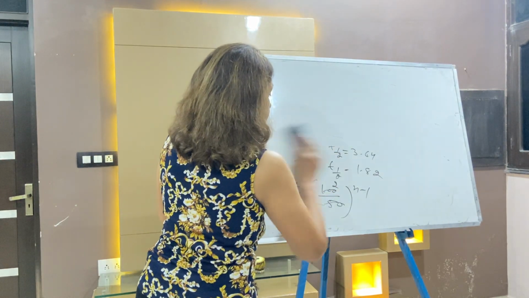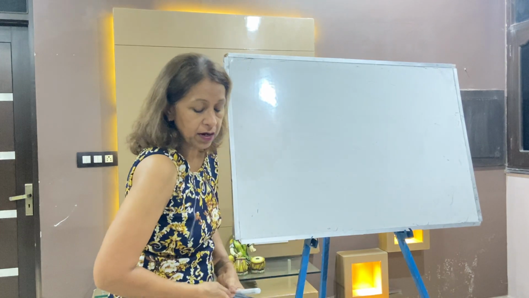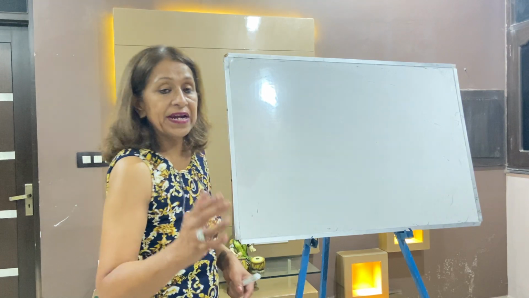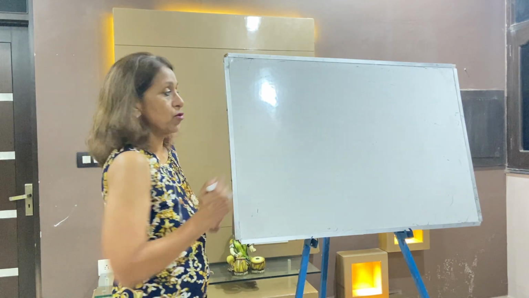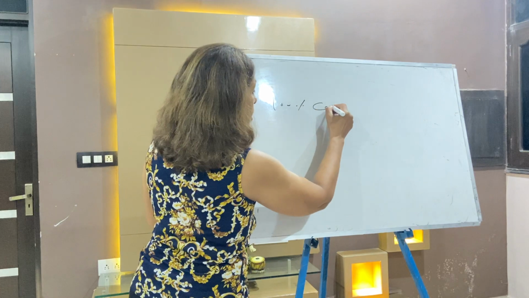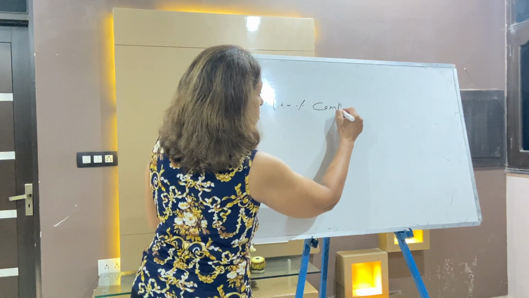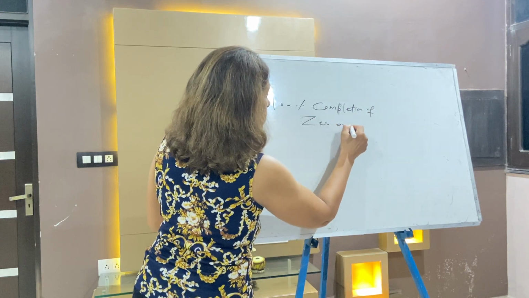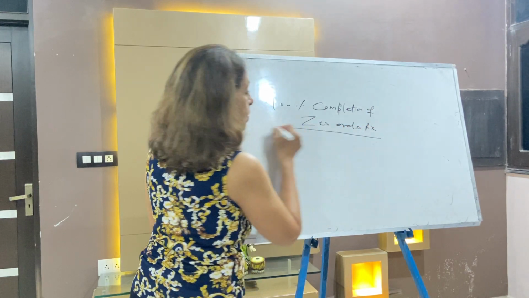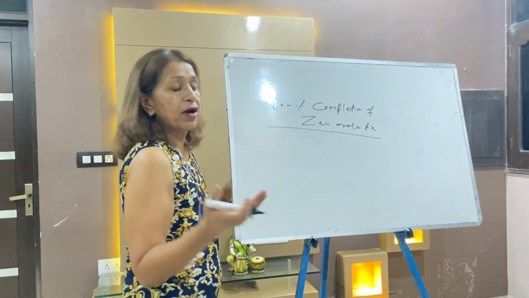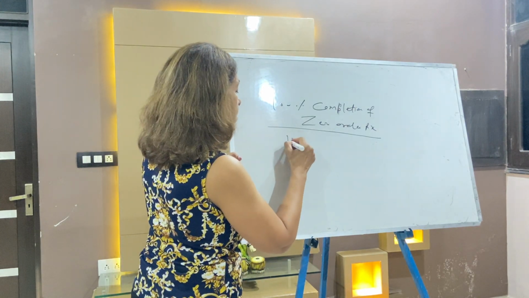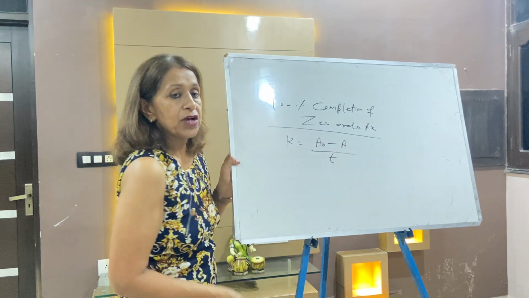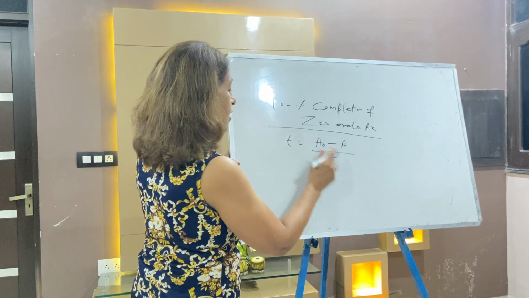Next, write down a few questions of chemical kinetics. Next question: how much time will it take to complete a zero order reaction? 100% completion of the zero order. At what time will zero order be 100% complete? You know what zero order is? Zero order is K is equal to A naught minus A by T. You want to calculate time, so you write T and here write K.